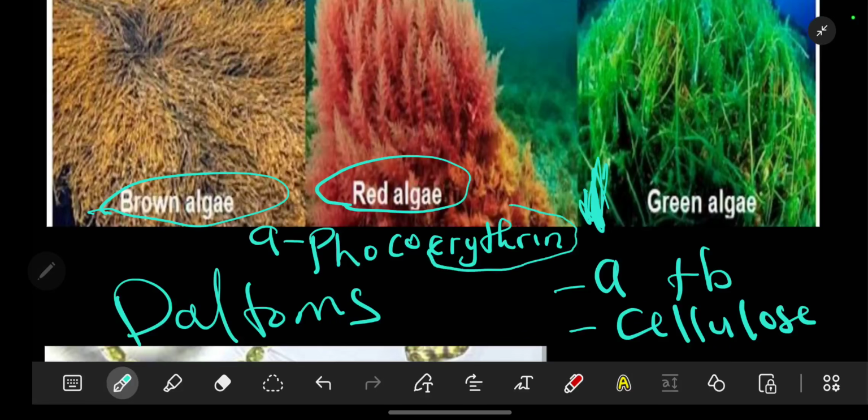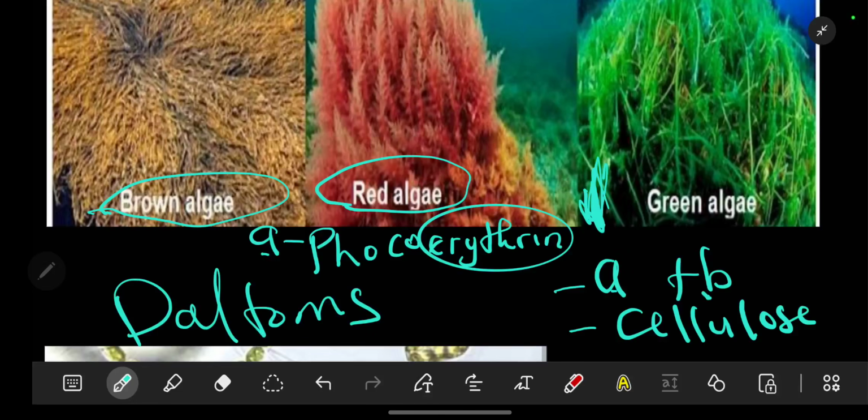You can just remember the word erythrin because of the red blood cell. When you say erythrocyte, that's the red blood cell. So that is red. So the red algae have got chlorophyll A. All these that I'm talking about are chlorophyll A and B.